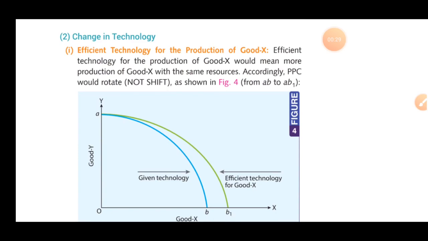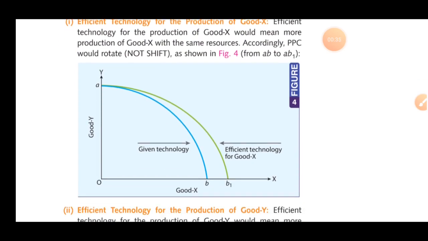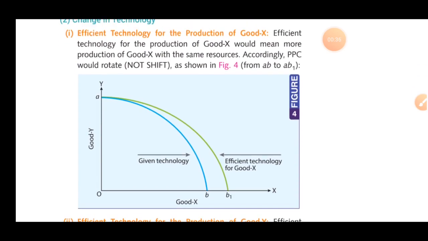Now, change in technology. Effective technology for the production of X goods. If we are producing X goods with some good technology, that means it is going up on the graph. Effective technology for the production of X goods would mean more production of X goods with the same resources. Accordingly, the PPC would rotate. No shift is shown in AB and B1. So we'll just concentrate on the colors of the line. Blue is the given resources with the same technology, but if we are using a good innovative technology, it is going a bit higher. Again, we have to get a balance between the X and Y axis.